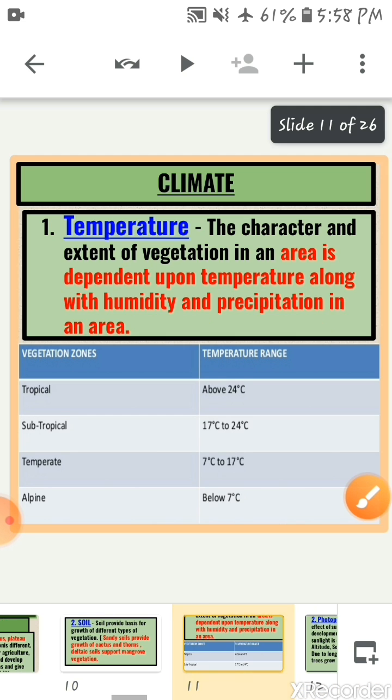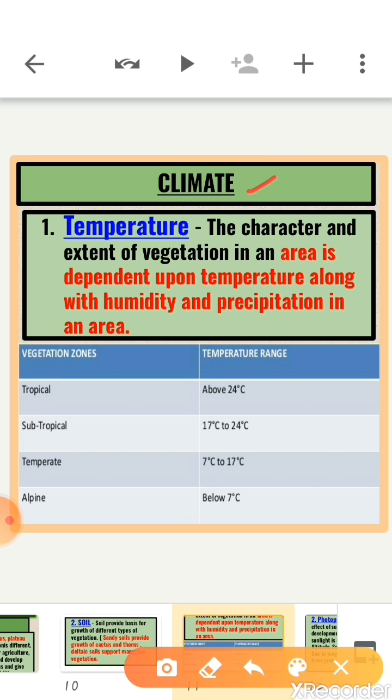Okay, now the next factor is climate. The next factor responsible for diversity in the flora and fauna kingdom is climate. The climate of a place also affects biodiversity and is defined by the temperature of that place, the amount of sunlight, and also the precipitation that it receives. Now here are the components. The first one is temperature.